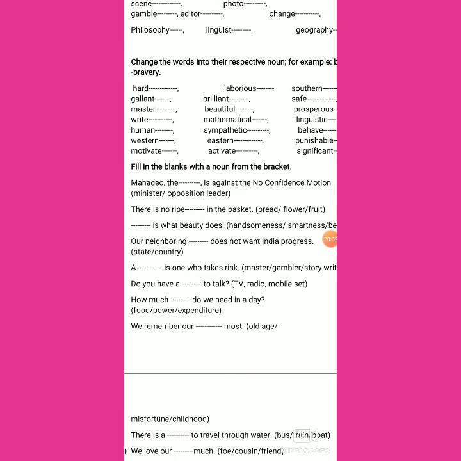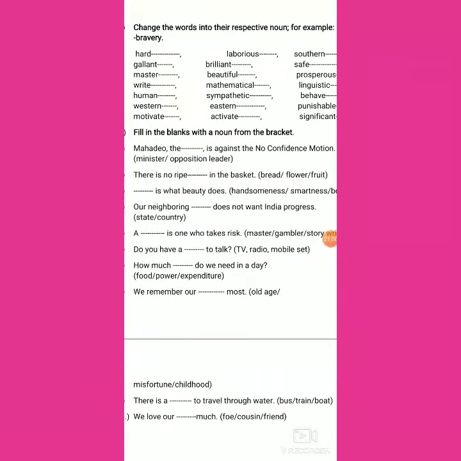Our neighboring dash does not want India to progress. So there are two options here to choose from. A neighboring state cannot think of our country not progressing. Yes, a neighboring country can think so. So we can choose here: our neighboring country does not want India to progress.